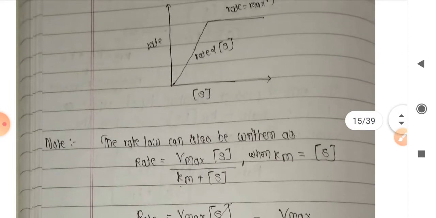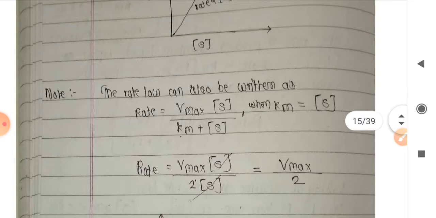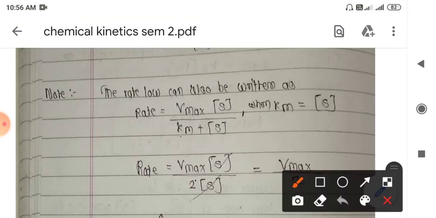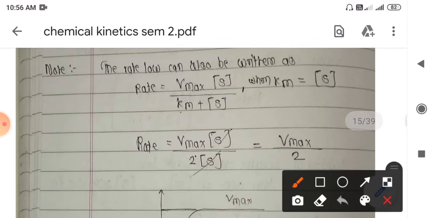Now we have to see the various forms of the given equation. The rate law can also be written as rate equals Vmax into S divided by Km plus S, where Km is the Michaelis Menten constant, and Vmax is the maximum rate.